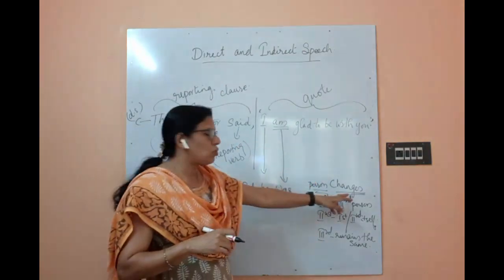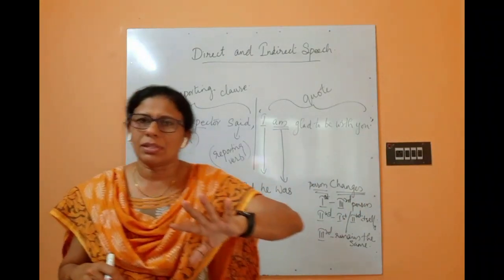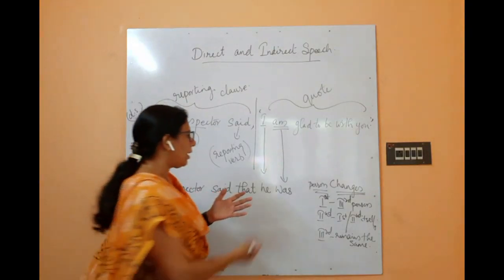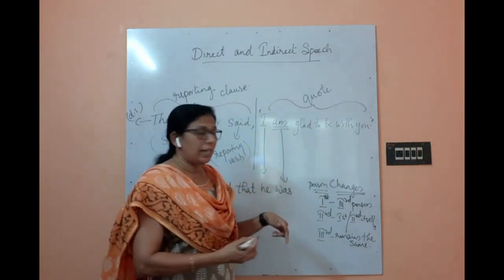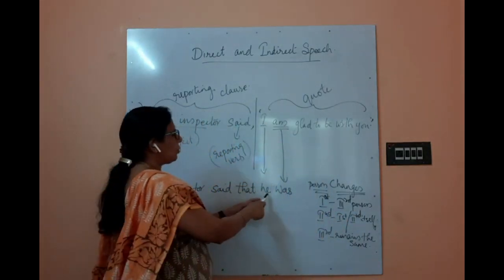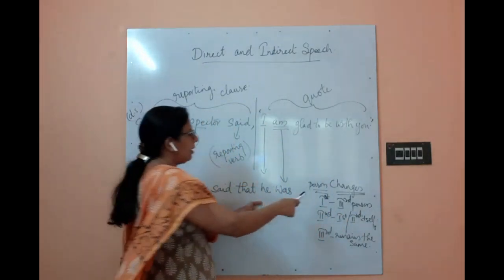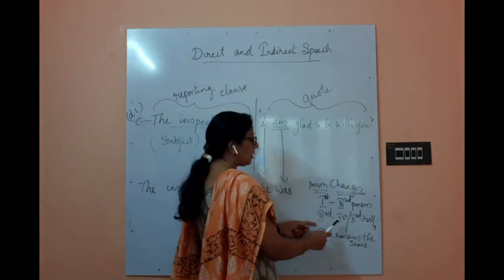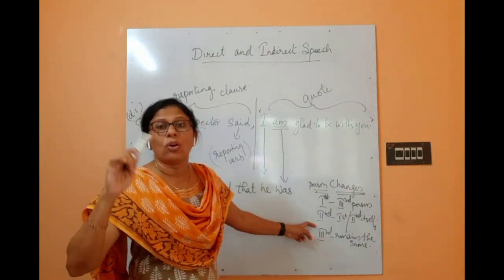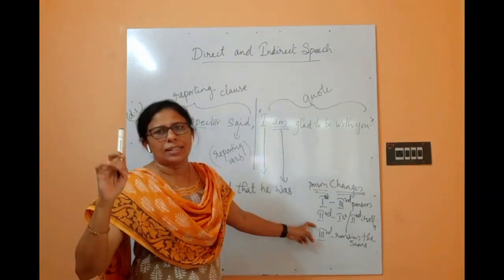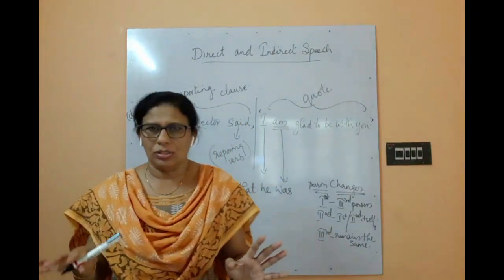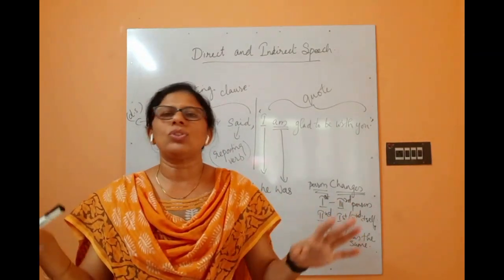Okay, so person changes. How will the persons change? We know that three persons are there in English: first person, second person, and third person. A speaker, listener, and about whom we are speaking. When we convert a direct speech to indirect speech, first person will change to third person. That is why I changed to he, according to the gender. Second person will either change to first person or remain in the second person, according to the sentence. It depends on the sentence or the question that is given. And third person, there won't be any change. Why? Because from third person, no change can happen.